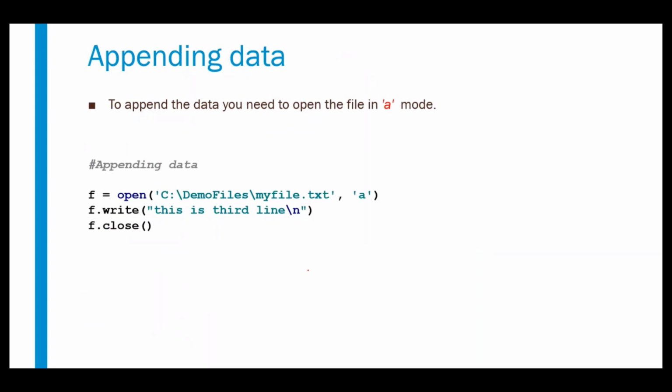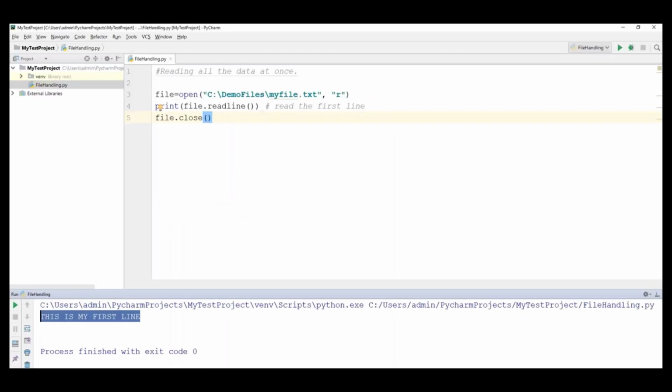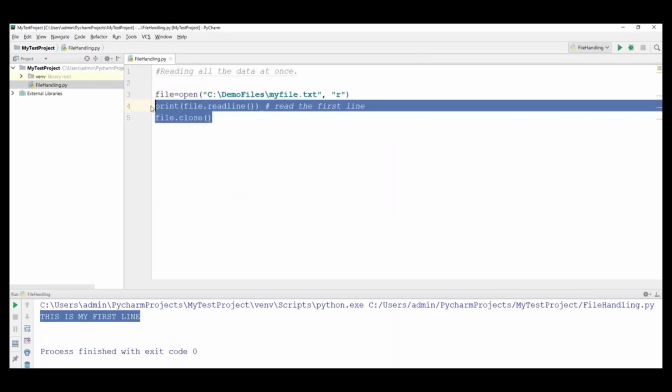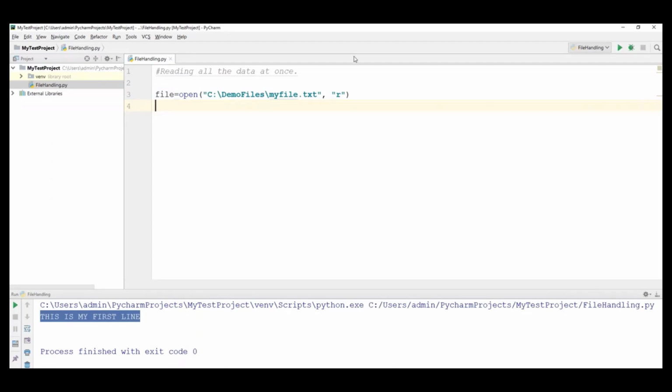Now we'll see how to append data into the file. Suppose I already have a file which contains 2 lines. Now I want to add a few more lines to the file. To do that, we have to open the file in append mode, so we have to use 'a' here. Now let's go to Python. This file already exists, right? We have 2 lines in this particular file. Now I will add a few more lines into the file. So here I need to open the file in append mode, and then write the data into the file. What is the method? Again, we use the same write method. So file.write, and here I will write something.